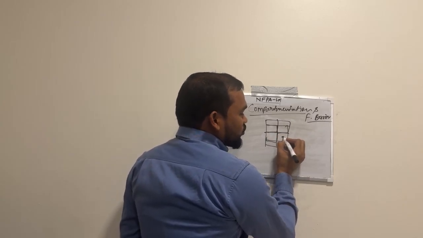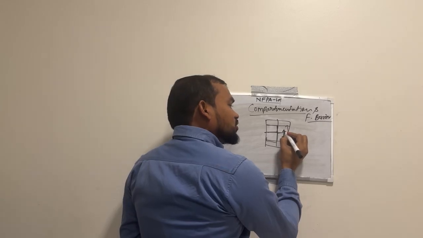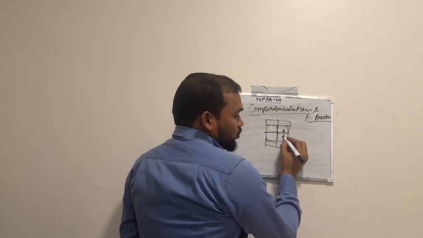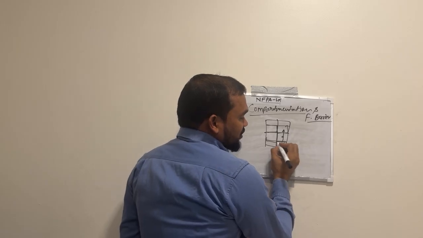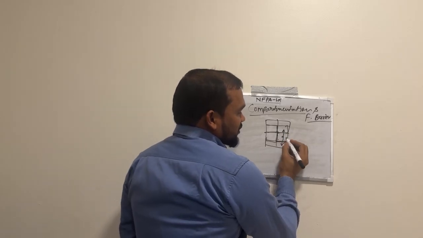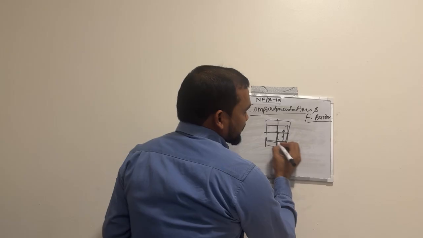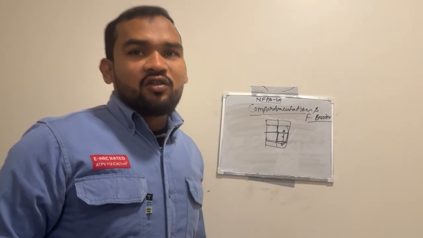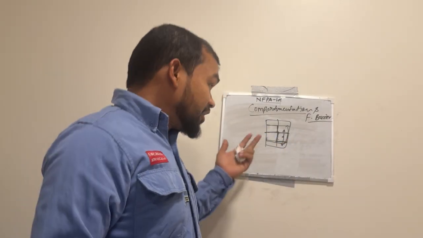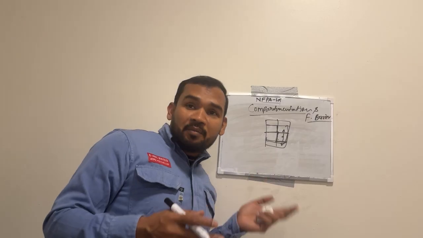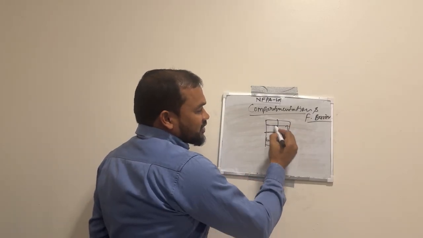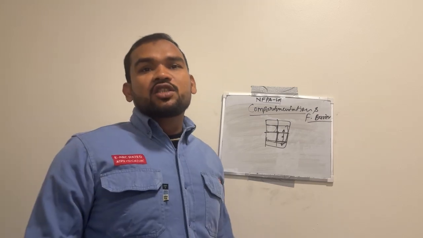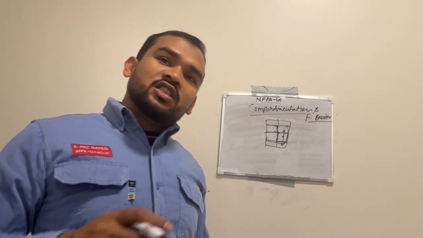Because fire in this room will be restricted from going to another, adjacent room, and smoke will not flow from this room if we have compartmentation. This is called compartmentation. Fire compartmentation is a subdivision of any building into smaller areas. Like this is the building, and this is the subdivision in the building. So this is called fire compartmentation.